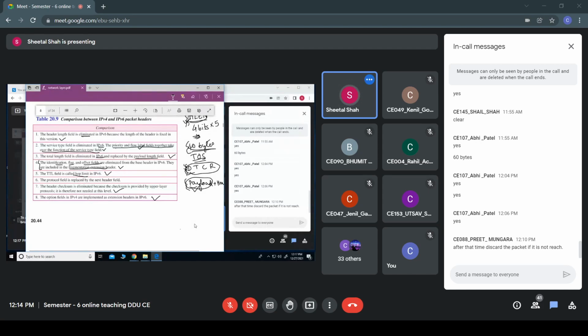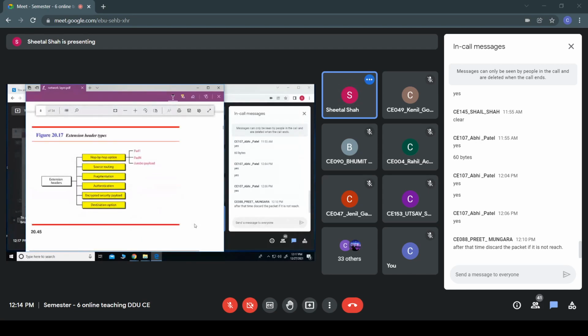Any doubts in this? So you can see that the extension headers are like this. The hop by hop option is something like pad 1. That means if it wants to pad 1 byte of data, then it uses this extension header, the hop by hop option.